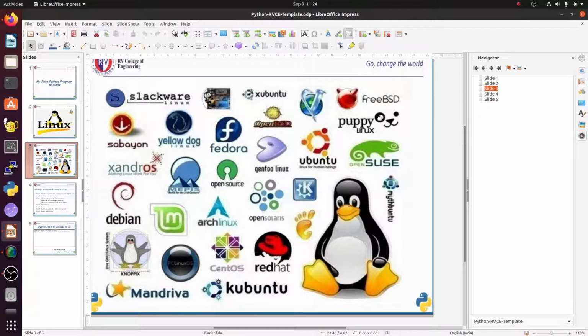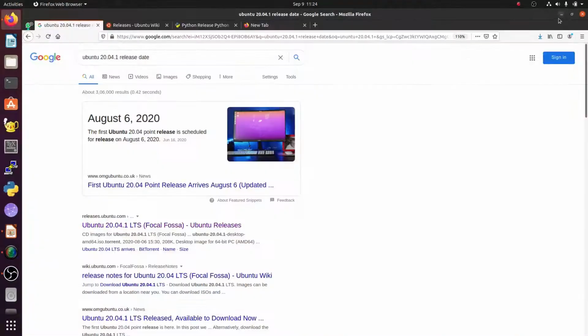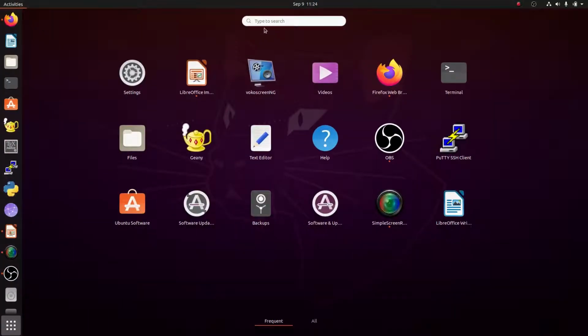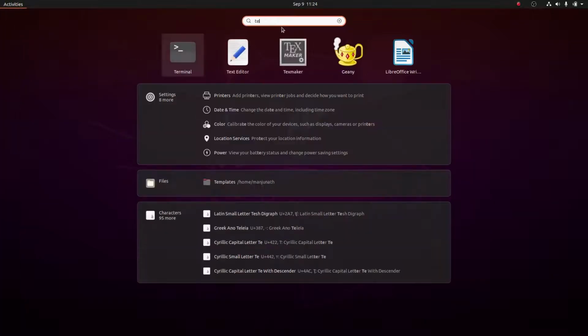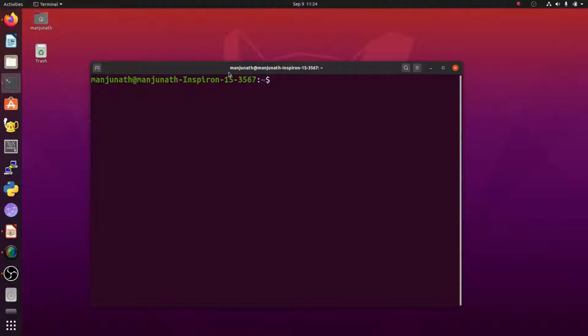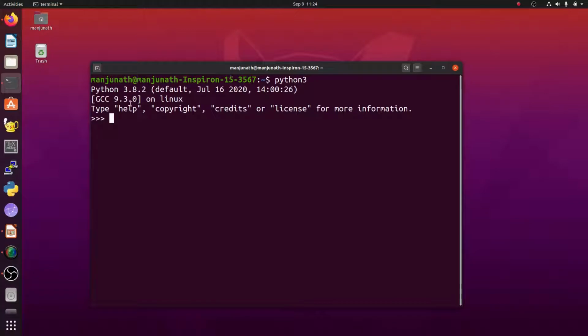To check whether we have Python in our operating system, you need to go to the search option, search for the terminal, and then just type python3.